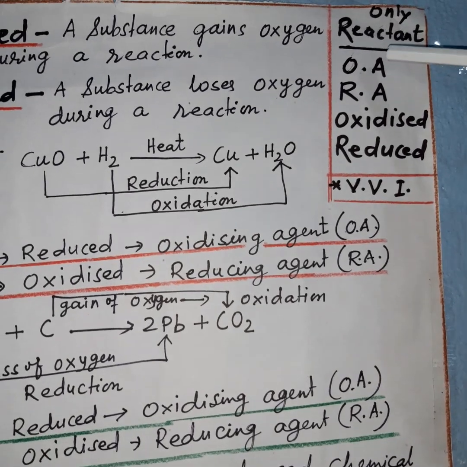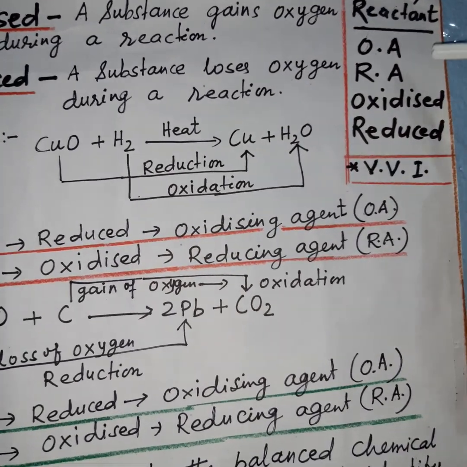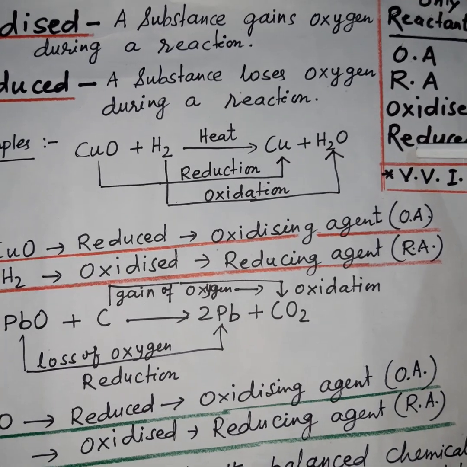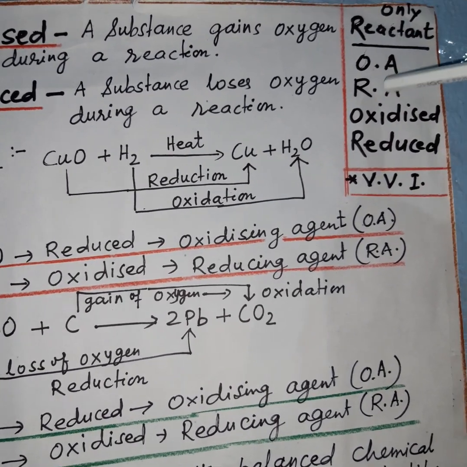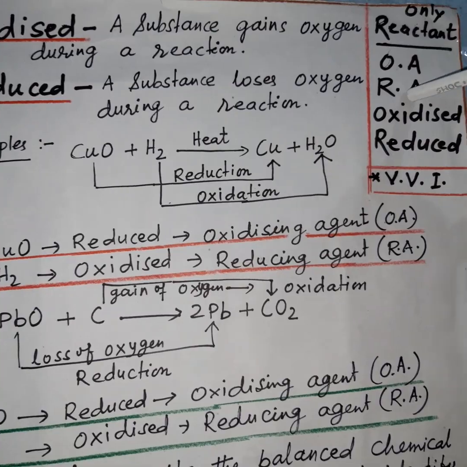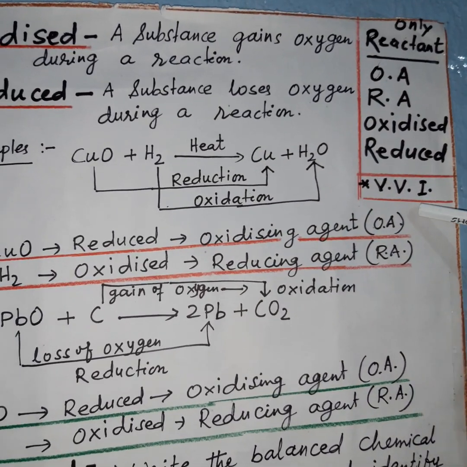Only reactants are said to be oxidized, reduced, oxidizing agent and reducing agent. That is a very important point.